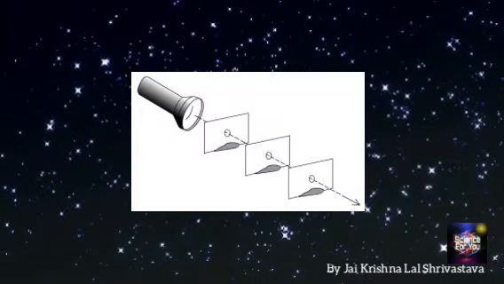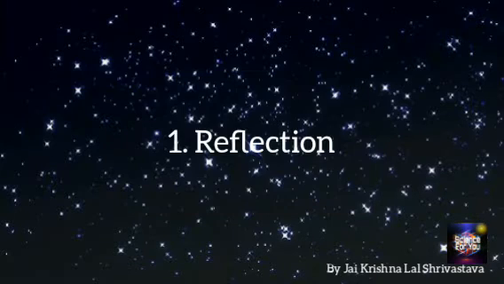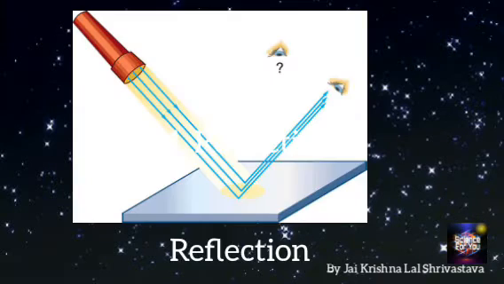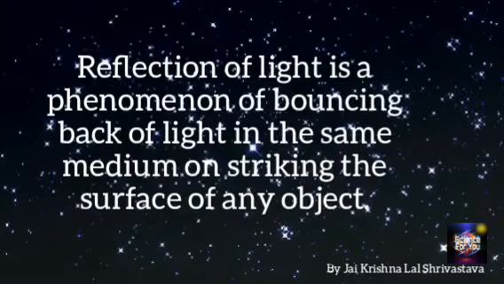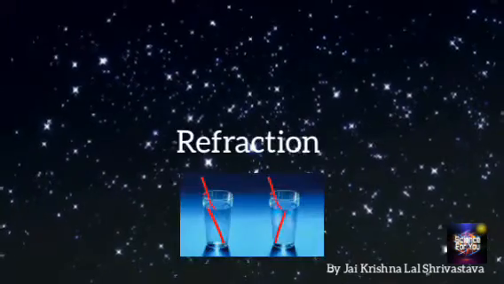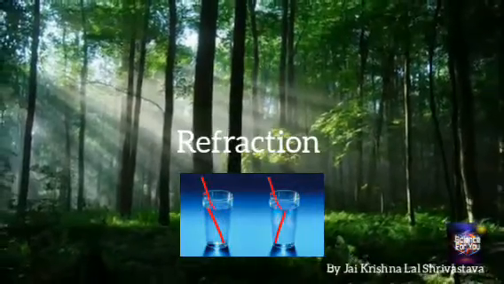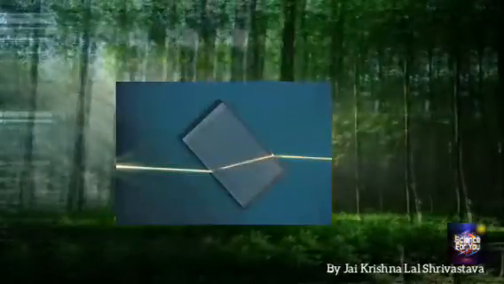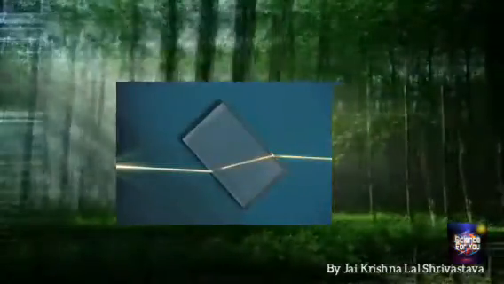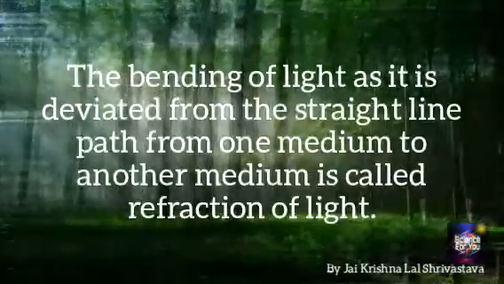Straight line propagation of light helps in the study of phenomenon of: 1. Reflection. Reflection of light is a phenomenon of bouncing back of light in the same medium on striking the surface of any object. 2. Refraction. The bending of light as it is deviated from the straight line path from one medium to another medium is called refraction of light.